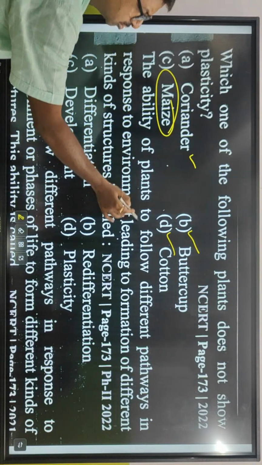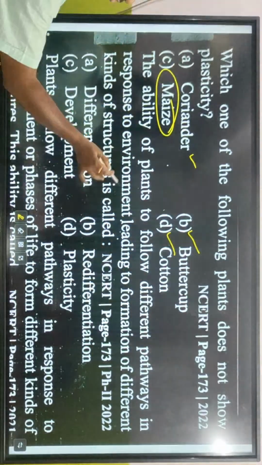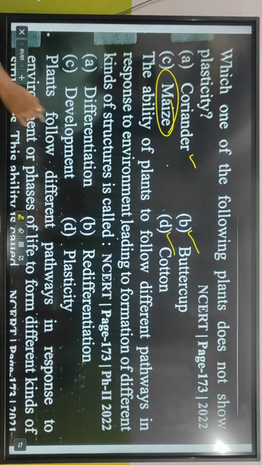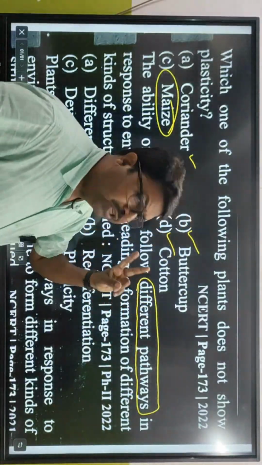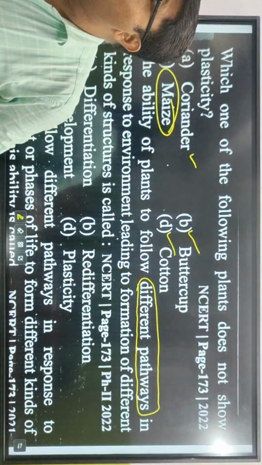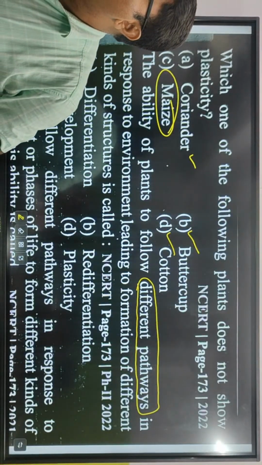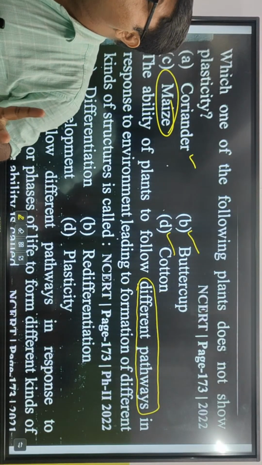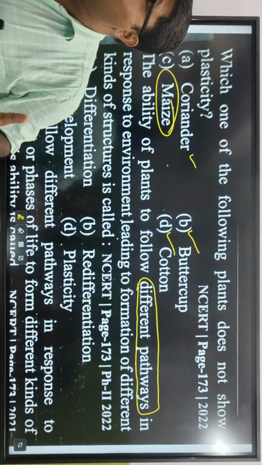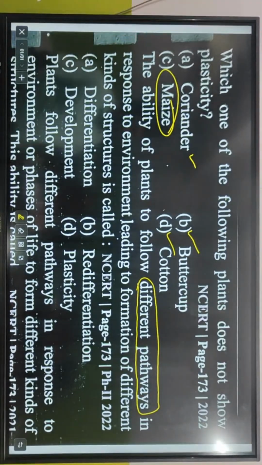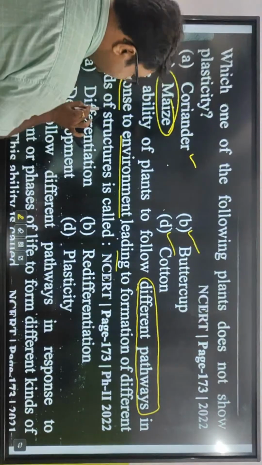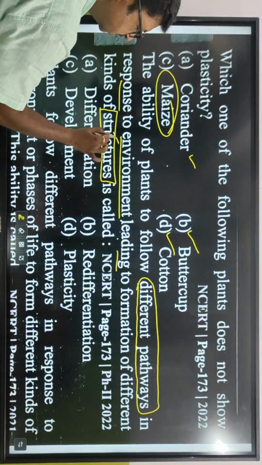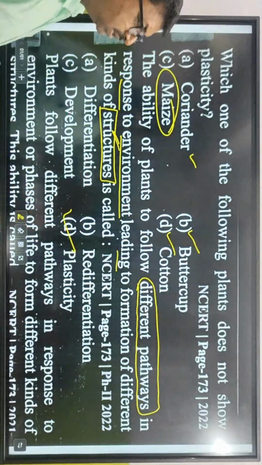The ability of plants to follow different pathways in response to environment leading to the formation of different kinds of structures is called plasticity. Didn't I say a plant shows different pathways for two things? One is an environmental change, for example, and what was the example? You forgot. In both cases, response to environment leading to formation of different kinds of structures. What is the kind of structure? Heterophylly. Example, plasticity.